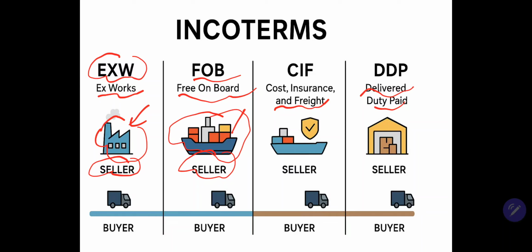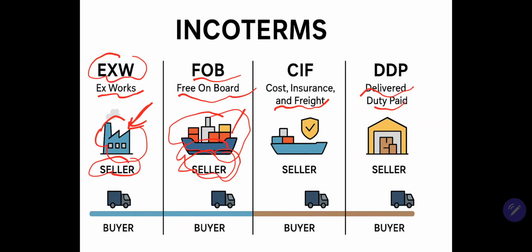Okay, EXW: the goods just arrive in their factory or warehouse. But for FOB, Free On Board, the goods arrive in the port. That is the responsibility for the seller.